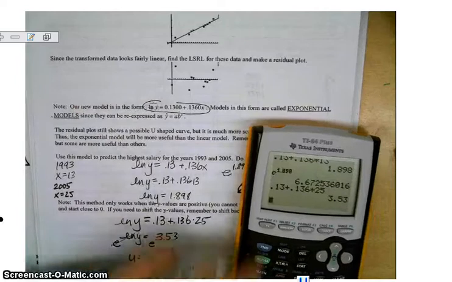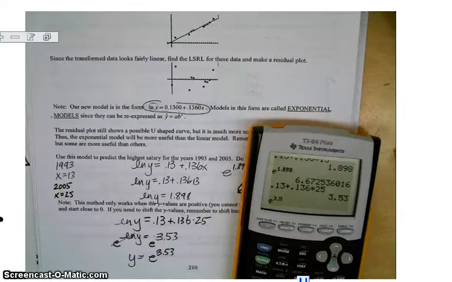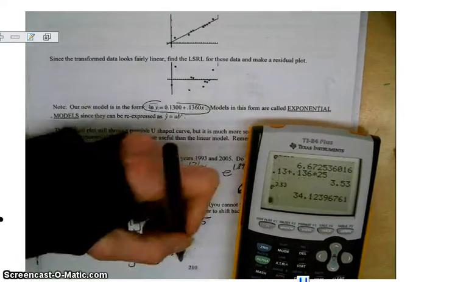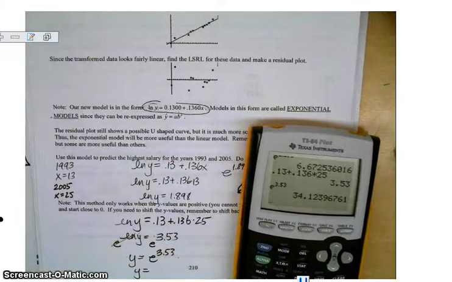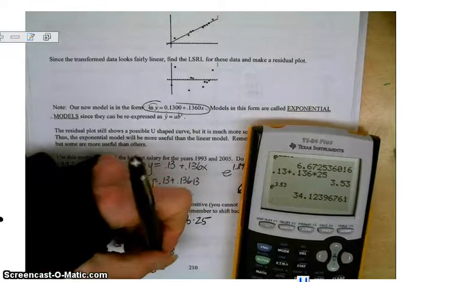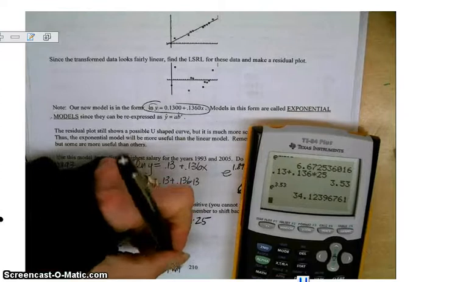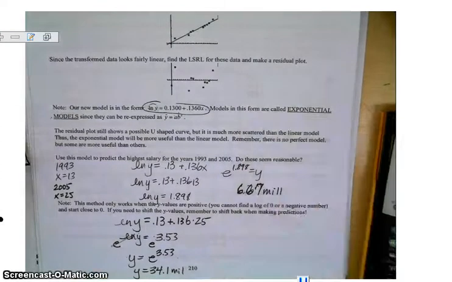So e to the 3.53 power says that that person in 2005 is going to make $34.1 million per year. So let's see if that fits in with the model. 25 is after this, so 25 says we're going to make 34.1 million.